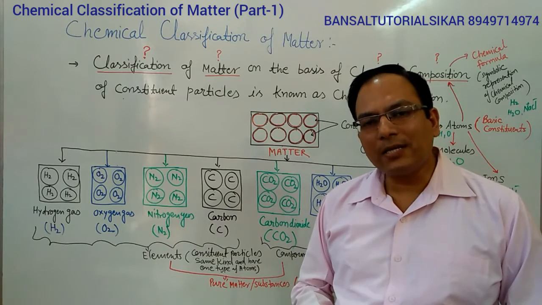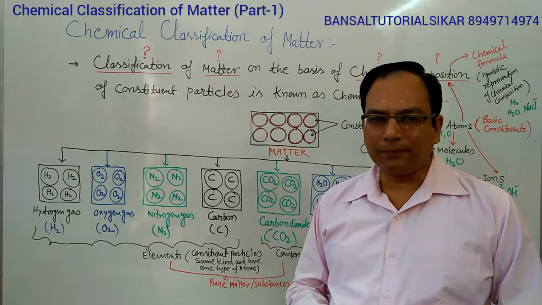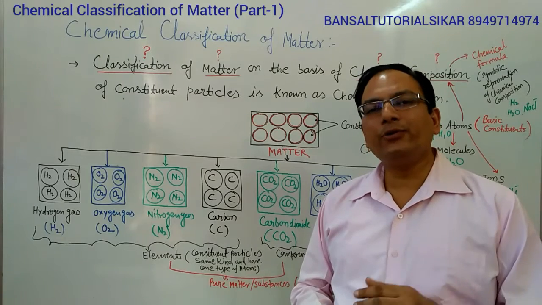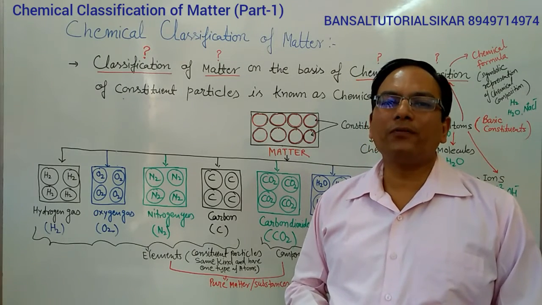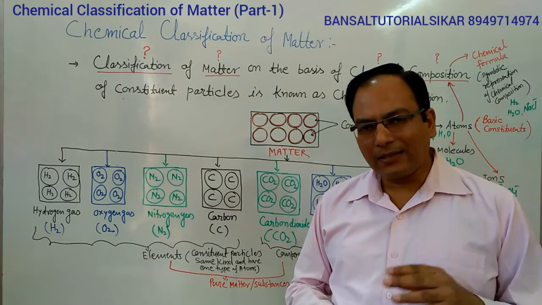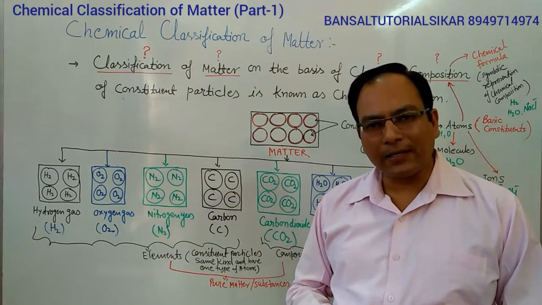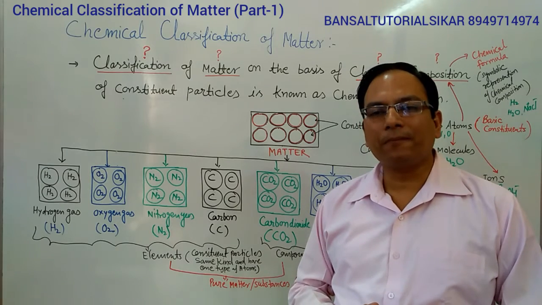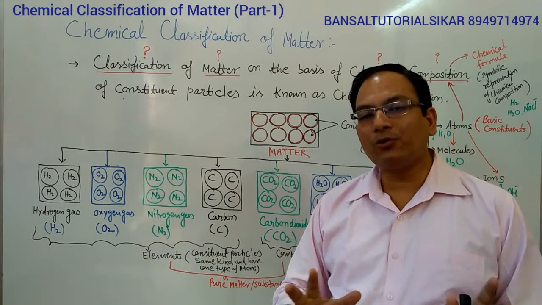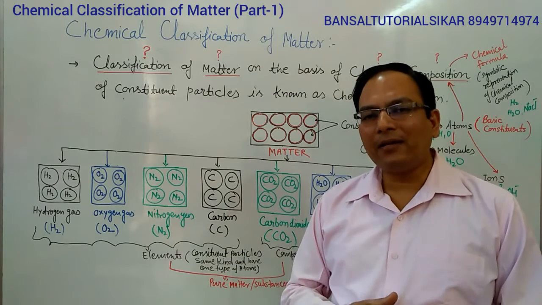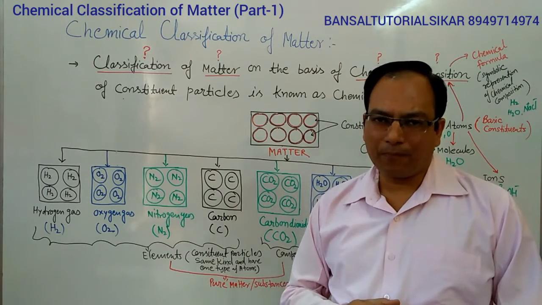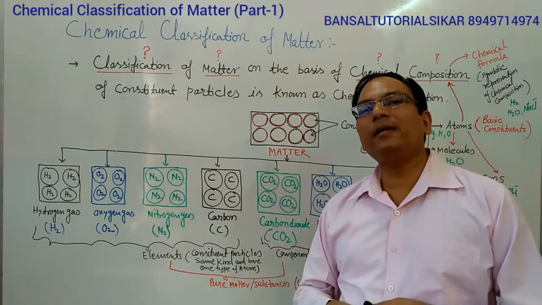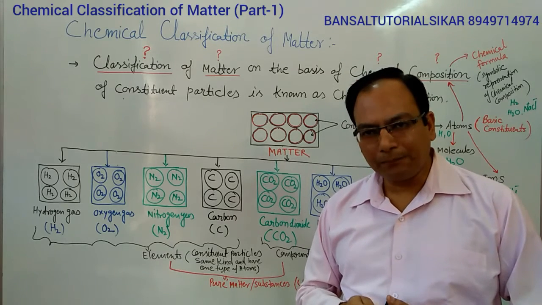Students, we also discussed the physical nature of matter. We have seen that the matter we see around us is not continuous. It is actually composed of tiny constituent particles, and that is called the particulate nature of matter. These constituent particles are so small, beyond our imagination. We are unable to see them, but we can imagine that they are spherical in shape. We indicate these particles in this form to explain the structure of matter.